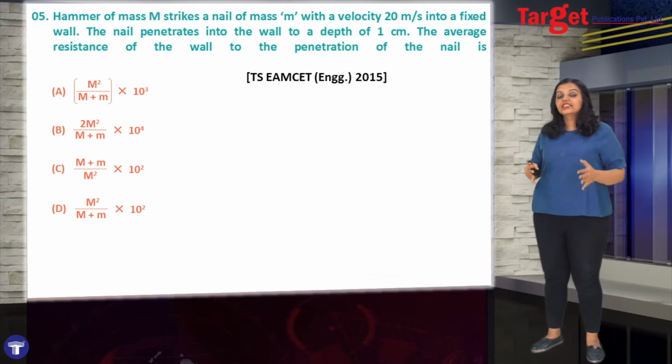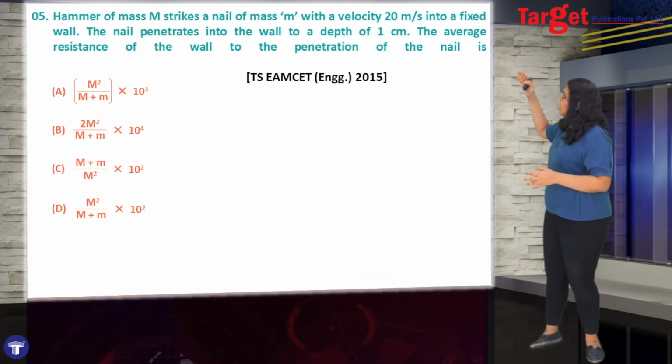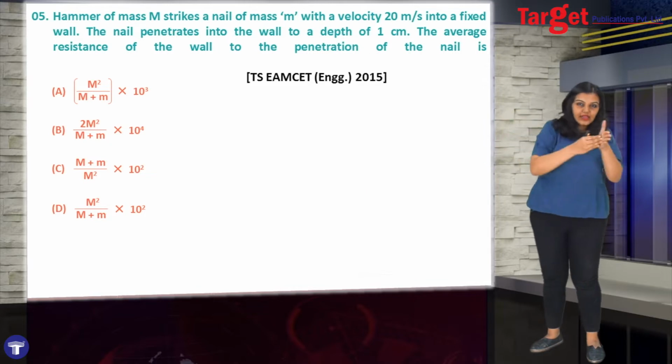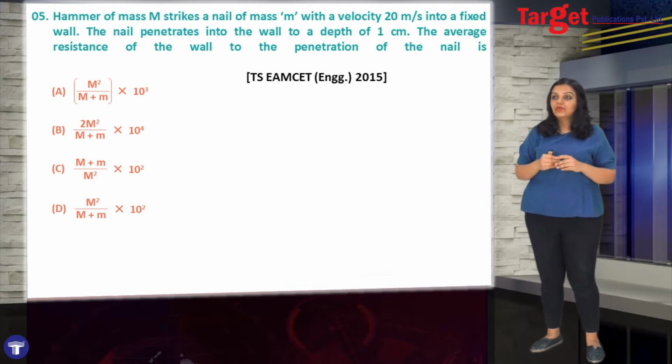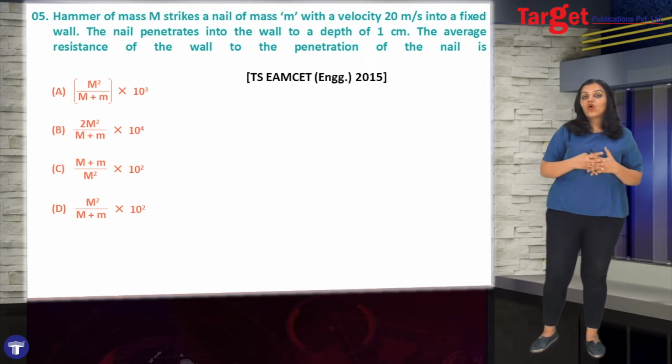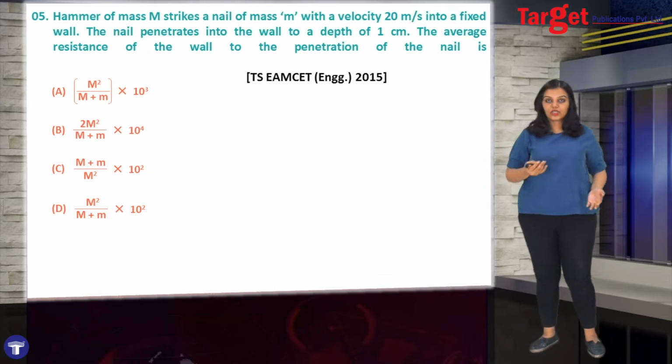Now what happens is that due to the hammer, the nail penetrates into the wall up to a depth of 1 centimeter. It goes in the wall a distance of 1 centimeter. They are asking us to find the average resistance offered by the wall to the penetration of the nail.